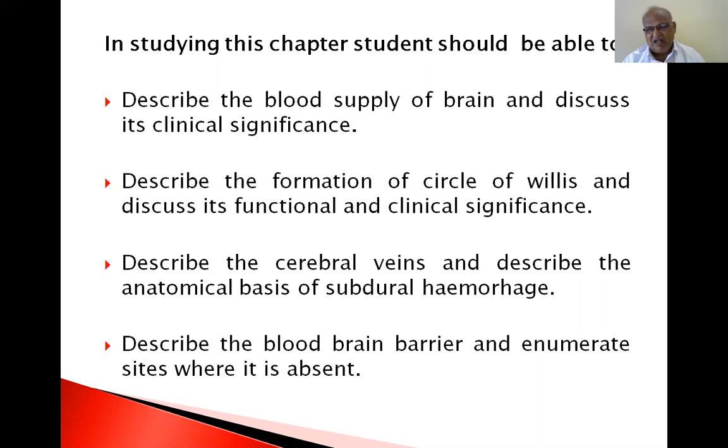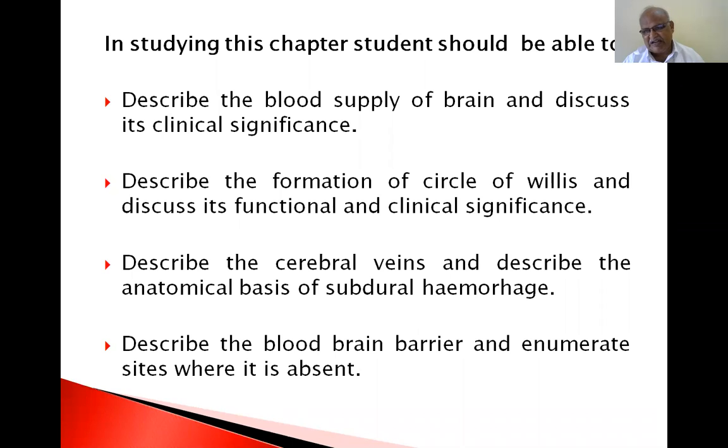Let us take the weight of the brain, approximately 1/50th of the entire body weight. The brain weight is only 2%. This 2% of the human body takes approximately 20% of the cardiac output and 20% of the oxygen taken by the human being.